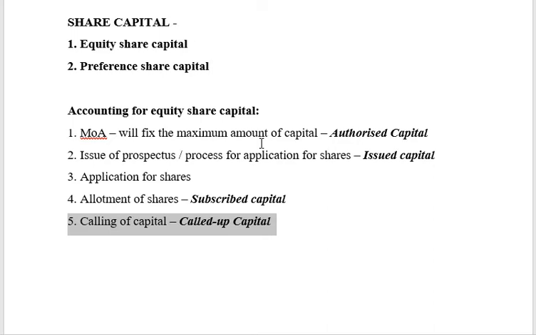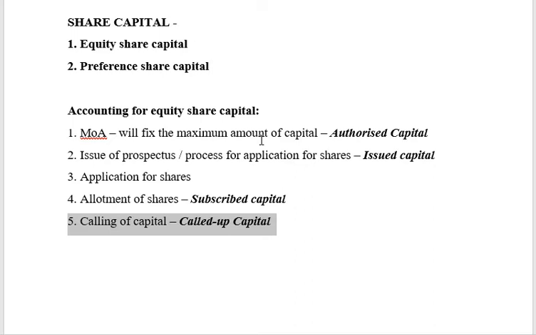Now what will happen to the 2 lakhs? That 2 lakhs is subscribed, and it has to be paid by the people who have subscribed. But should they pay now? No, because the company has not asked for this amount. So that is called uncalled capital. This uncalled capital can be called whenever the company wants, or it can even be reserved till the end of its period, which is called reserve capital.